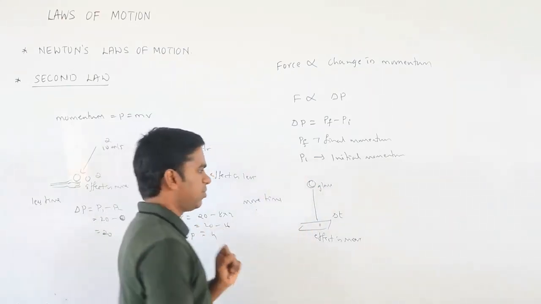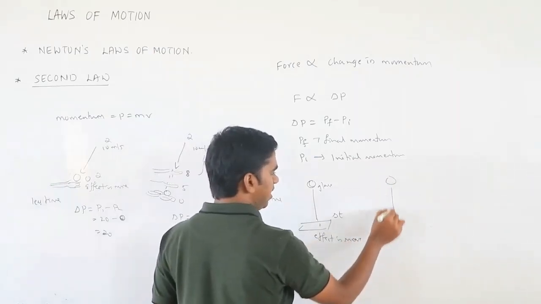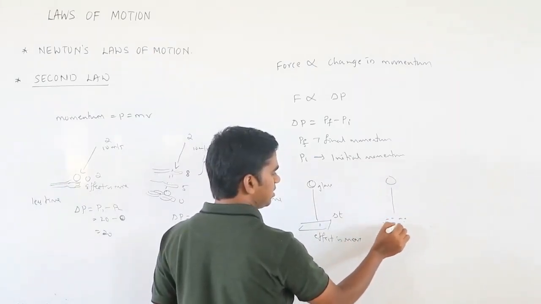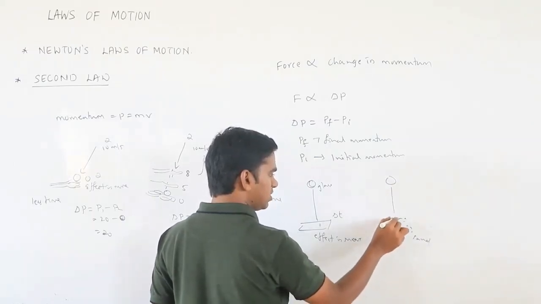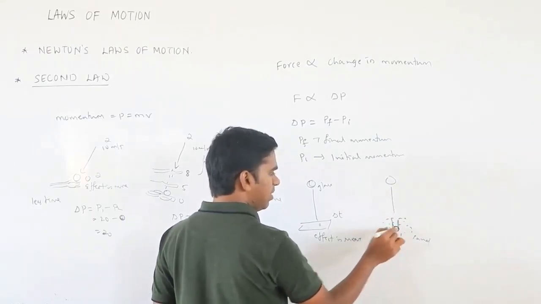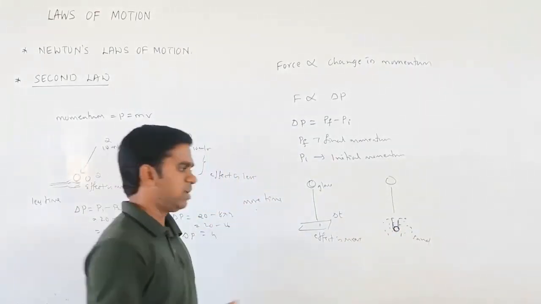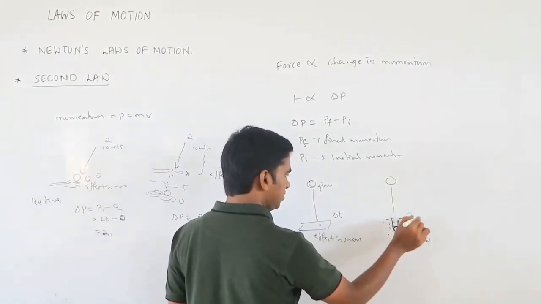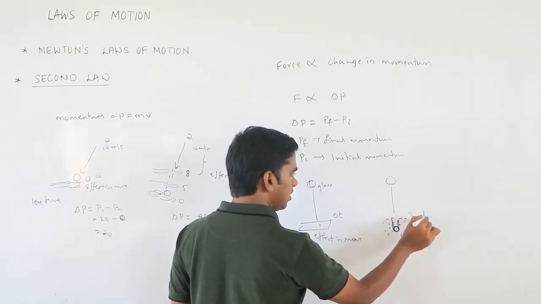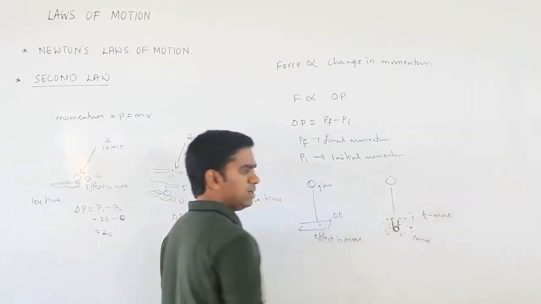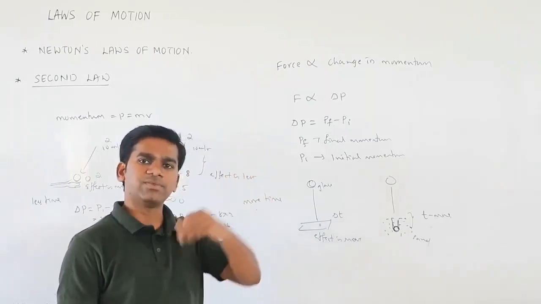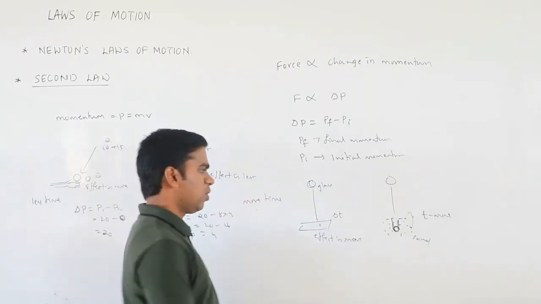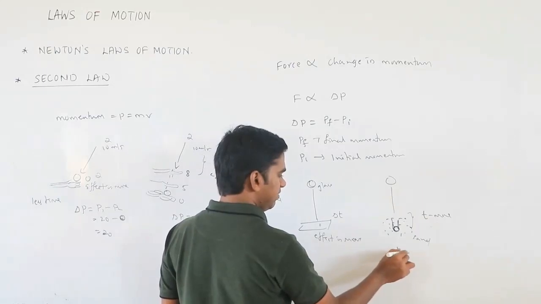Suppose instead, the same glass is thrown onto some sand. When you throw it, it will go some distance and come down, but it will not break because the time taken is more. More time means it will take more time to change its momentum from higher to lower. So more time taken means less effect.